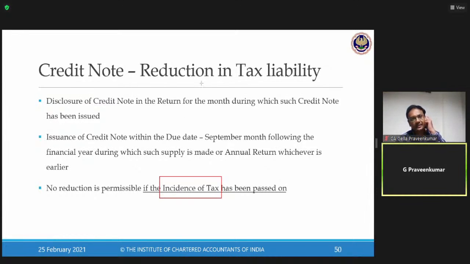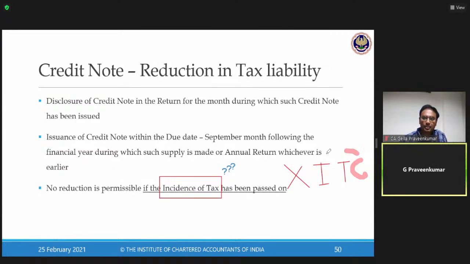Now, how do I prove this point in practice? This can be proved when the customer has not taken the input tax credit benefit. I repeat, the customer has not taken the benefit of ITC. The ITC on whatever we are billing should not be enjoyed by my customer. The moment my customer is enjoying the benefit of ITC, I cannot reduce that output tax from my books.